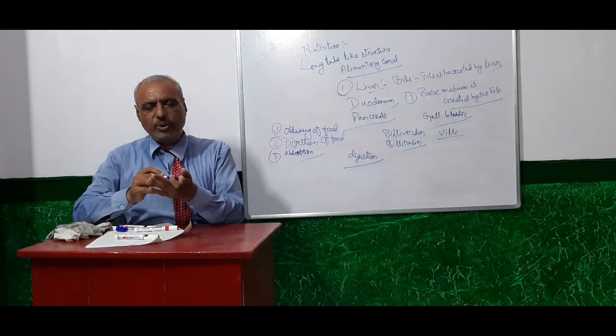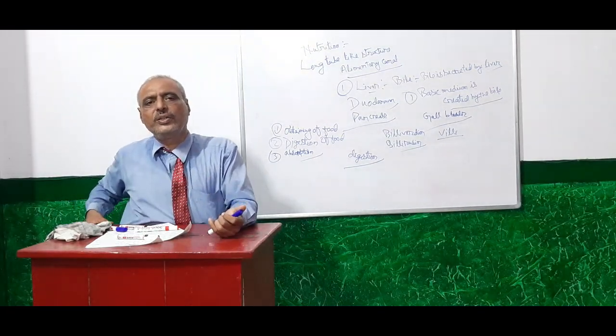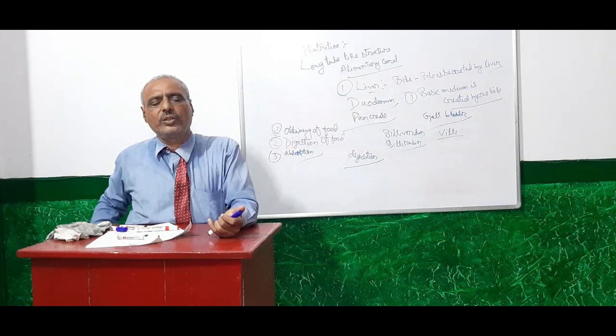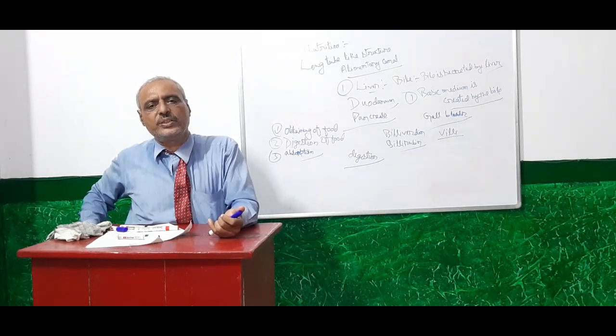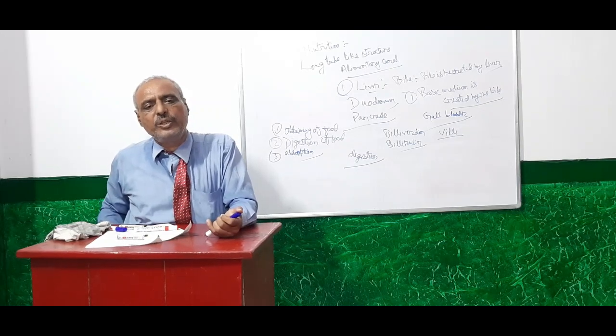So that amino acid is converted into urea. Urea is not as dangerous as amino acid, and urea is a big molecule.